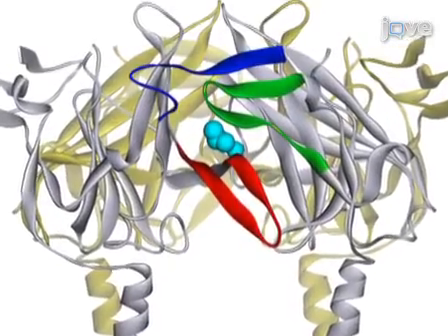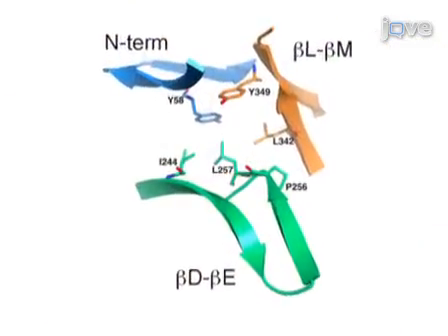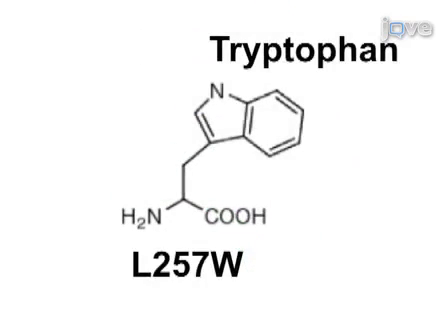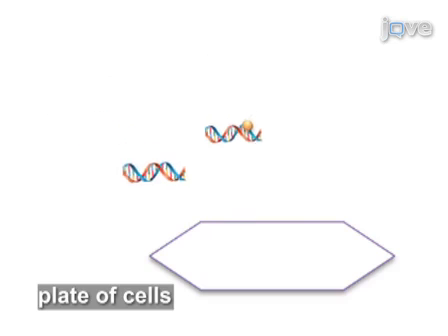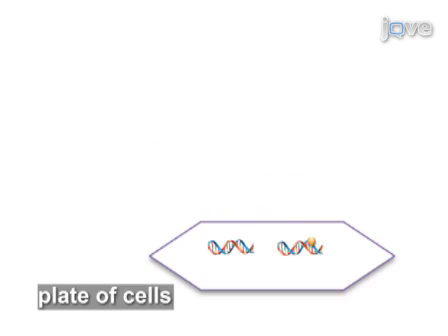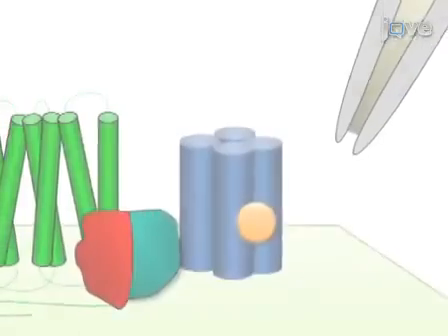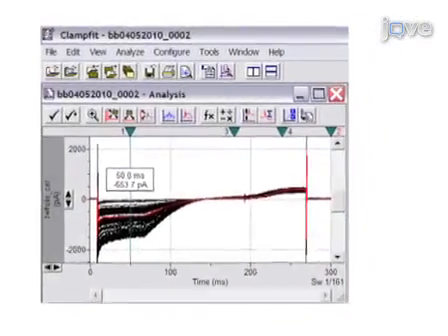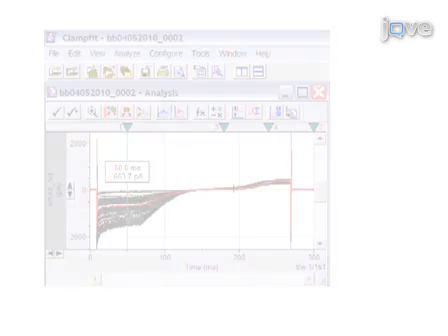To study the effects of mutations in the GIRK alcohol binding site on its activation, a single-point mutation is introduced into the GIRK cDNA by site-directed mutagenesis. Purified GIRK constructs are transfected along with YFP constructs into mammalian cells, and the transfection efficiency is assessed by fluorescence imaging. Whole-cell patch clamp analysis is then performed to compare the alcohol and G-protein-dependent activation.